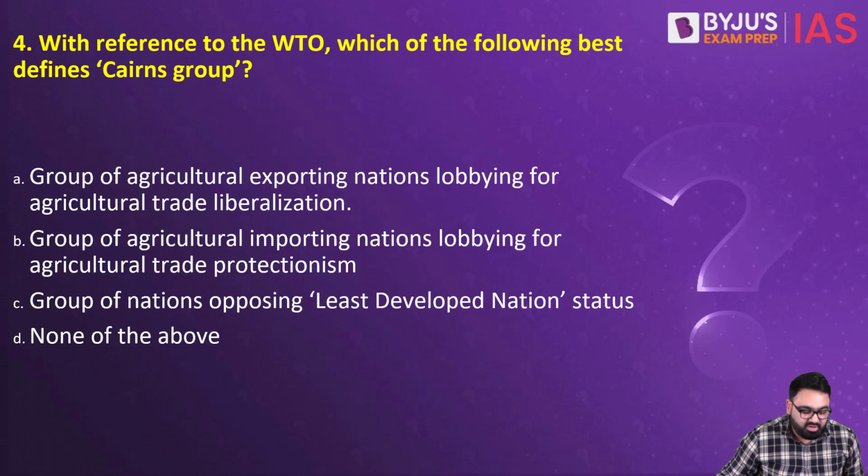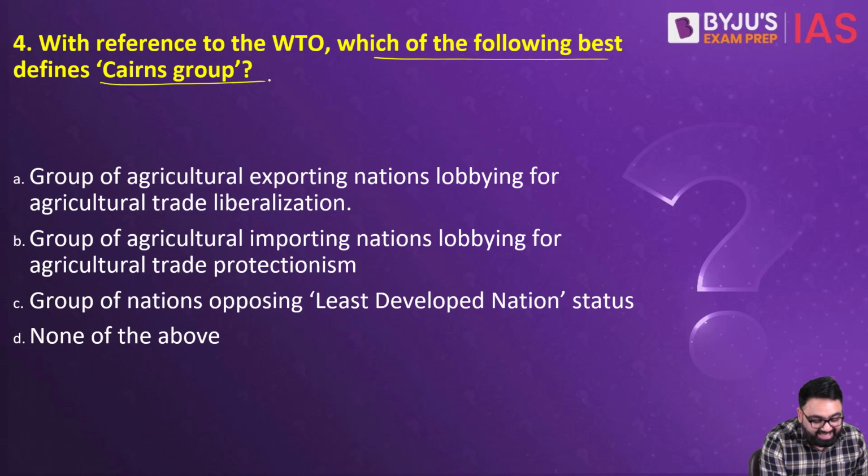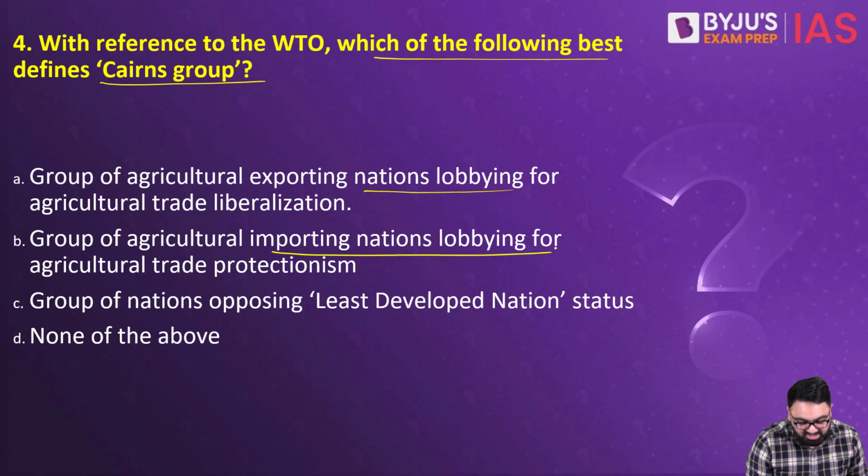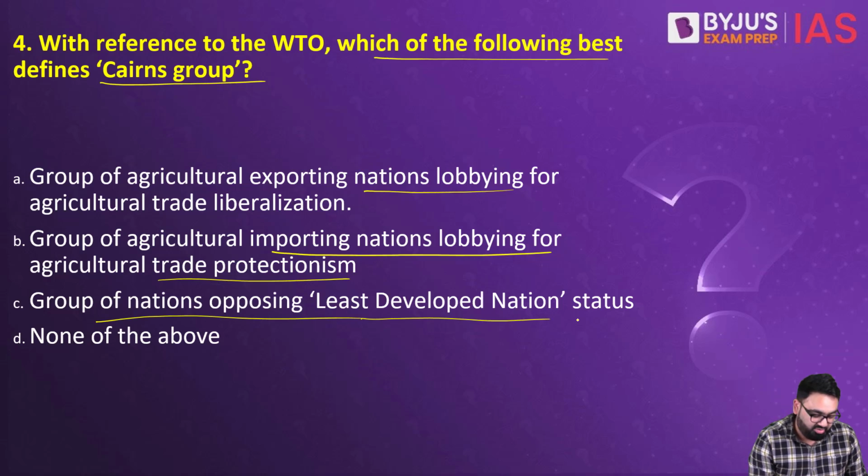Next, question number 4. With reference to WTO, which of the following best defines Cairns Group? Number 1. It's a group of agriculture exporting nations lobbying for agricultural trade liberalization. Second, it's a group of agriculture importing nations lobbying for agriculture trade protectionism. Third, group of nations opposing least developed nation status, or none of the above. Cairns Group is actually the first one.